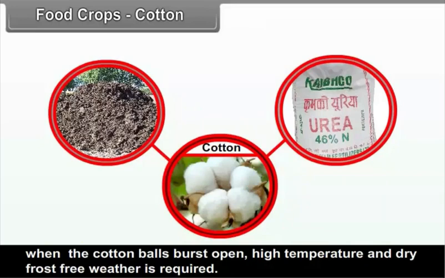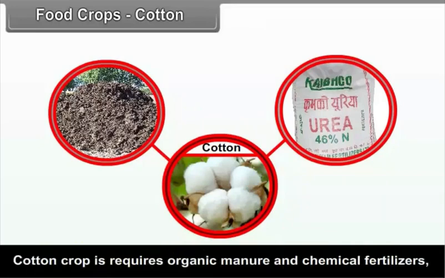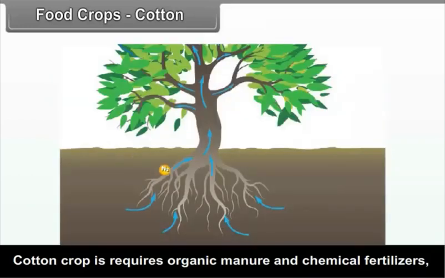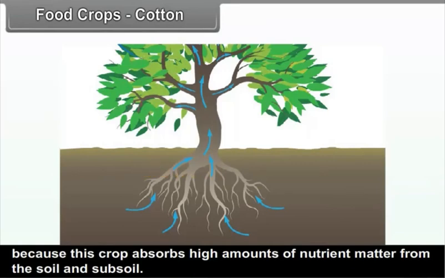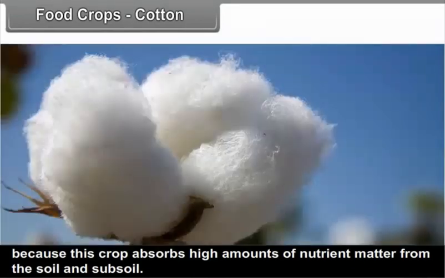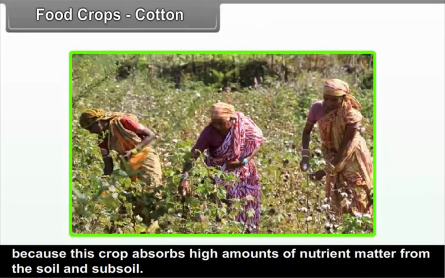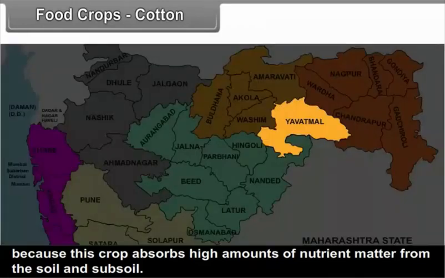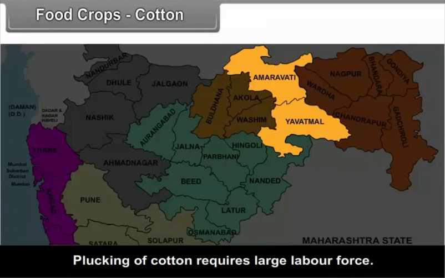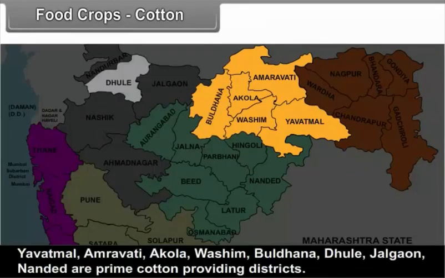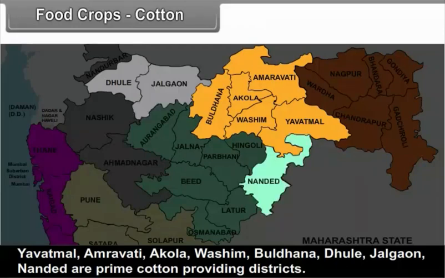The cotton crop requires organic manure and chemical fertilizers because this crop absorbs high amounts of nutrient matter from the soil and subsoil. Plucking of cotton requires a large labor force. Yavatmal, Amravati, Akola, Washim, Buldhana, Dhule, Jalgaon and Nanded are prime cotton providing districts.